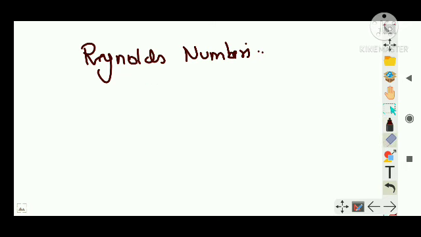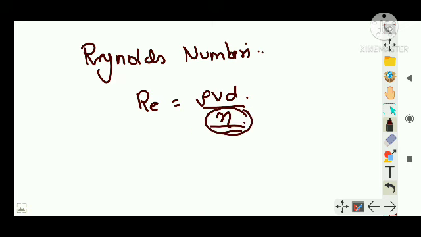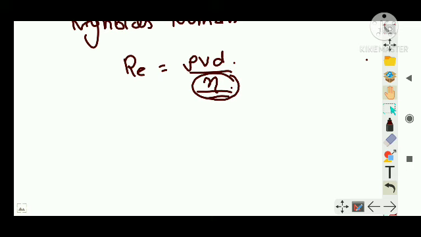Suppose you consider the Reynolds number, there is an equation also, that is R is equal to rho V d by eta. Eta is called viscosity, which we will learn later on. Just write it down now. Viscosity etc. I will discuss later on. Rho is the density of the liquid, V is the velocity of the fluid, and D is the diameter of the pipe through which the fluid is flowing. Clear? So this is the Reynolds number.